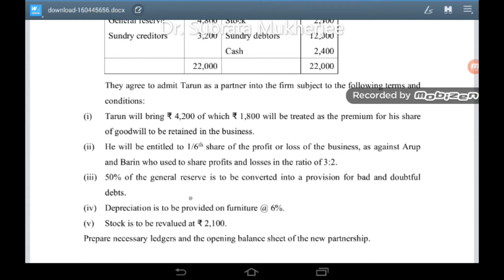50% of the reserve is to be converted into a provision for bad and doubtful debts. Depreciation is to be provided on furniture at 6%. Stock is to be revalued at rupees 2,100. Prepare necessary ledgers and the opening balance sheet of the new partnership.